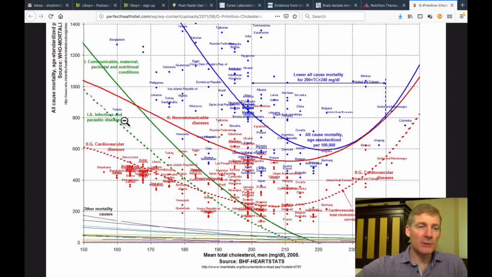Here's this green dotted line. This is super interesting. It says infectious and parasitic diseases. At 150 cholesterol, it's at its highest, which is about 1,000 deaths per 100,000. Then as the cholesterol goes up, it drops to zero at 215 total cholesterol. And then it starts to pick up a little bit in the bottom right corner right there.